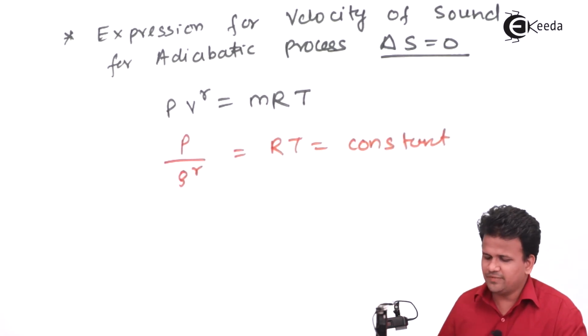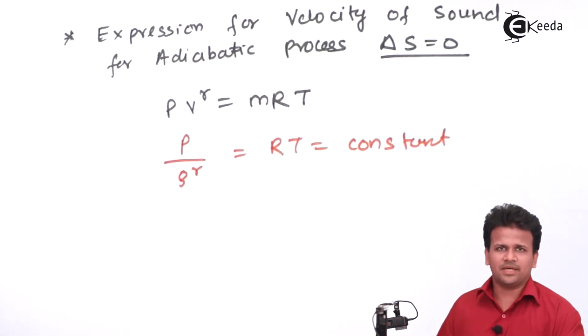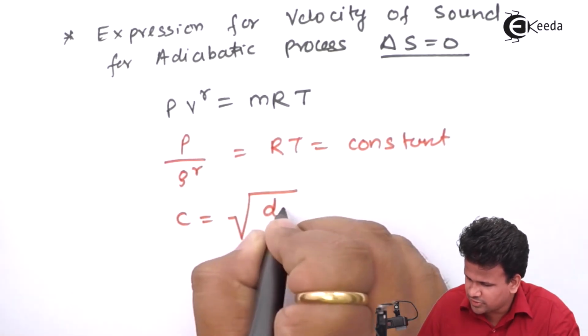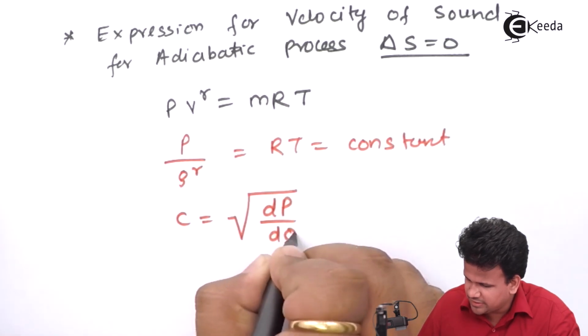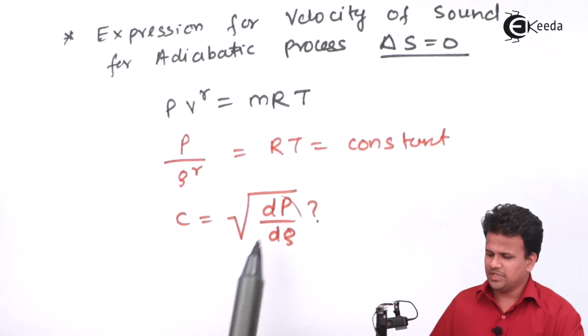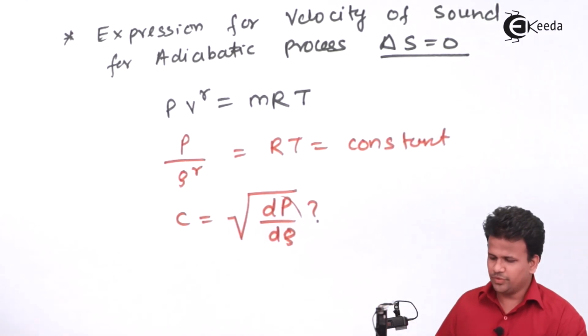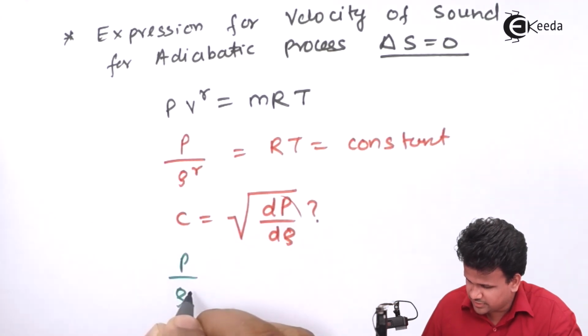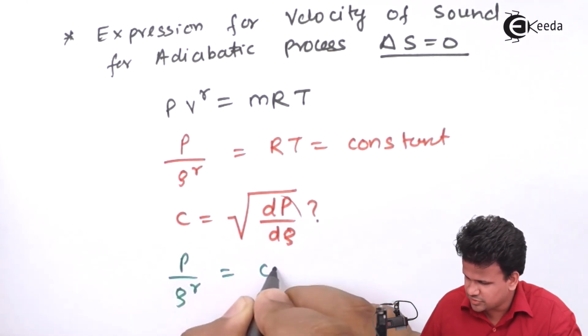So, to calculate the velocity of sound for an adiabatic process, the value of C is equal to the square root of dP by d rho. So we need to calculate this value of dP by d rho. We know P upon rho raised to gamma is equal to constant.